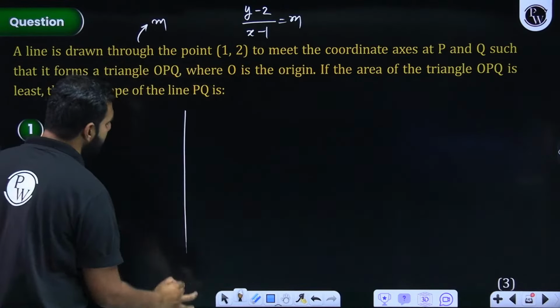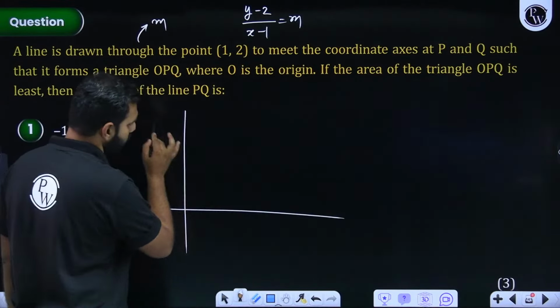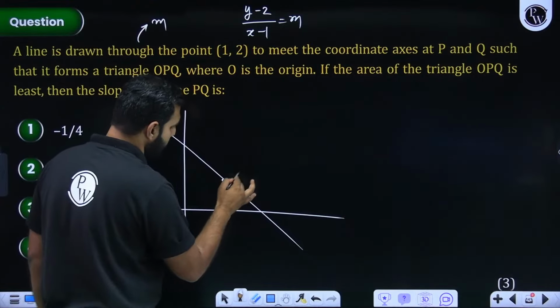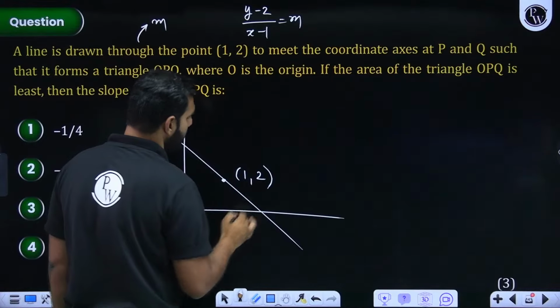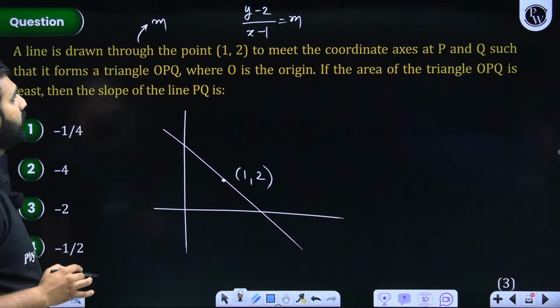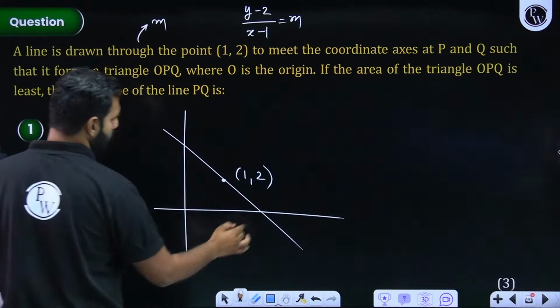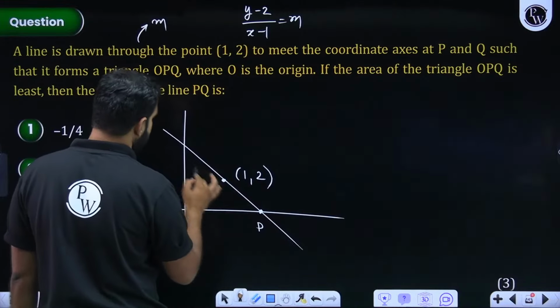Right. So this line passes through 1, 2. So this is the point 1, 2, let's say, for a while. I hope you're okay with that. Now this line meets the coordinate axis at P and Q. So let's say this is P and this is Q.